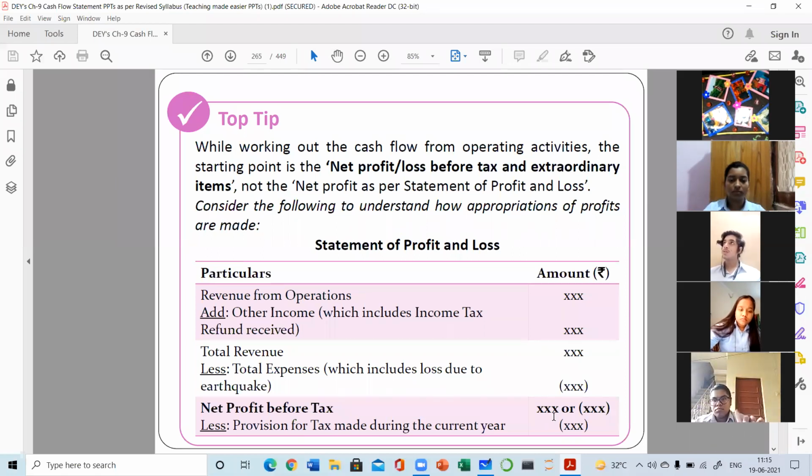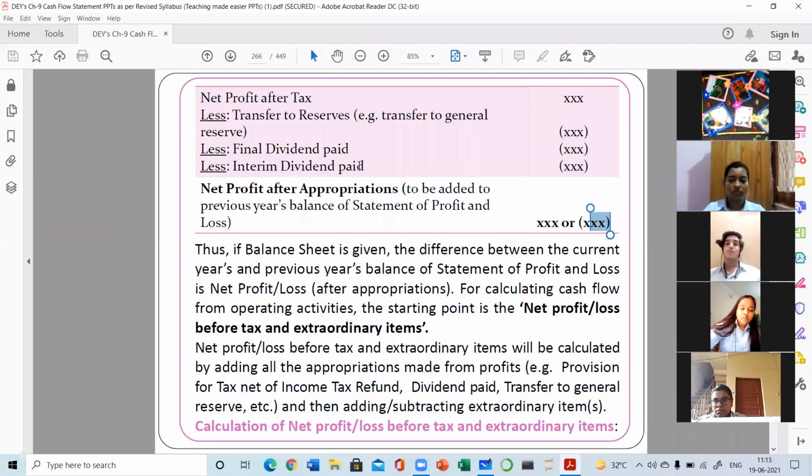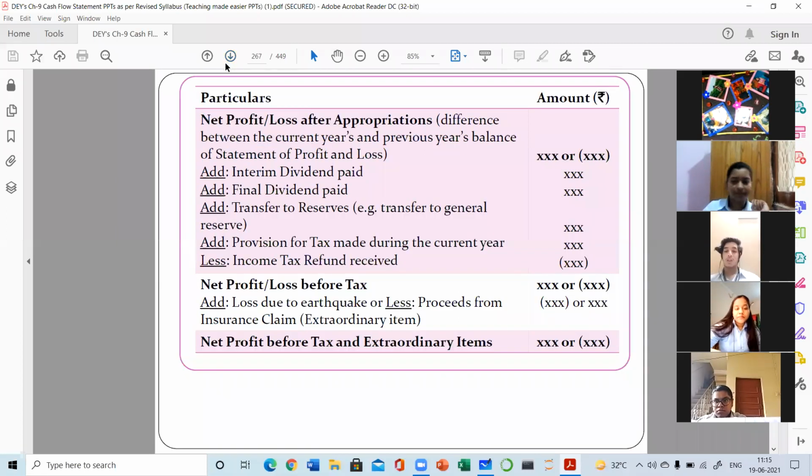It's a very important treatment. Consider it please while doing any question. But if net profit before tax is already given, it means all these things have not been subtracted till now. When these are not subtracted, then there is no need to add them back. So it's a very important thing. You have to consider it.